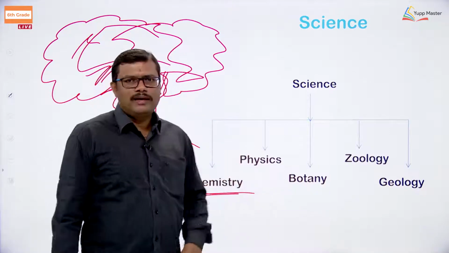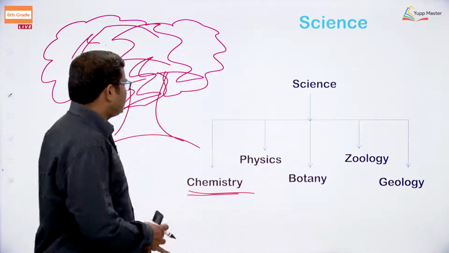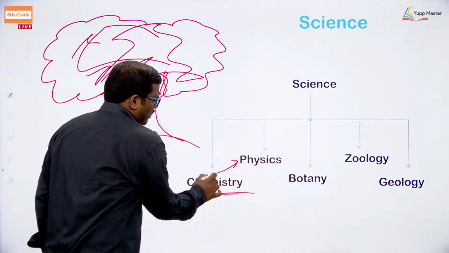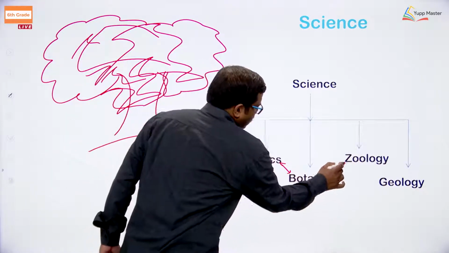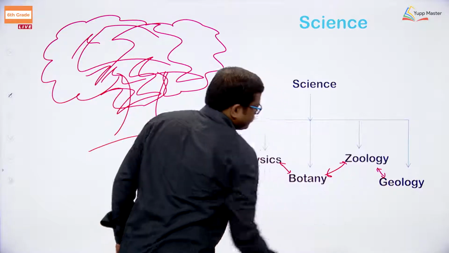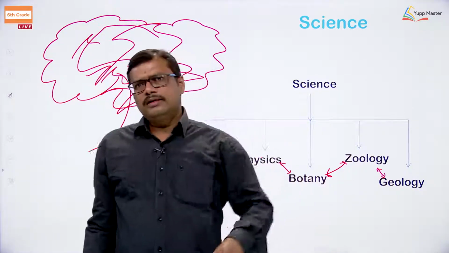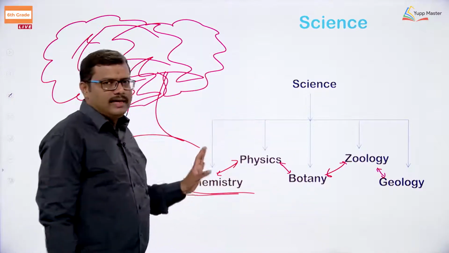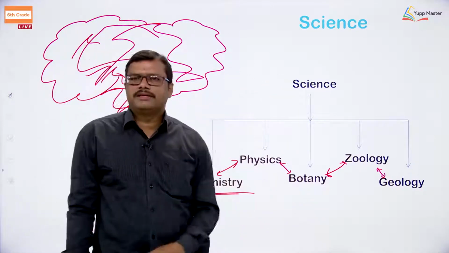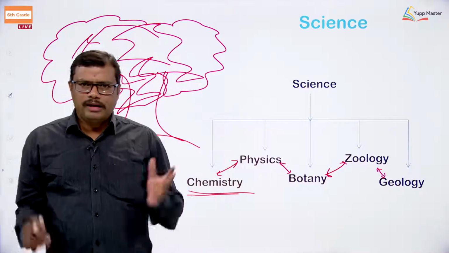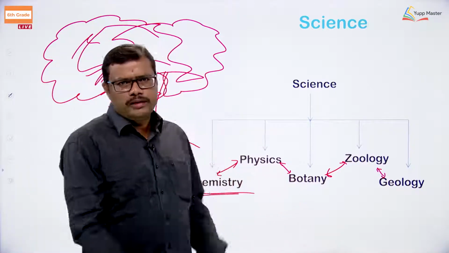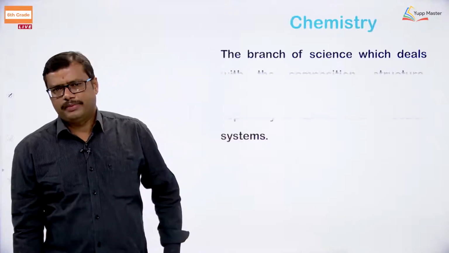So, chemistry is required. All the branches of this particular tree are interrelated to one another. So, the relation is required. Learning only one branch is not good at all. You have to learn the total tree as a whole, that is science. Science is a very big tree where we have so many branches. Among the branches, chemistry is one part, right.